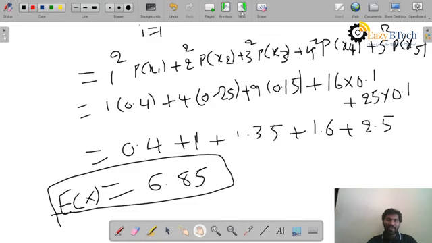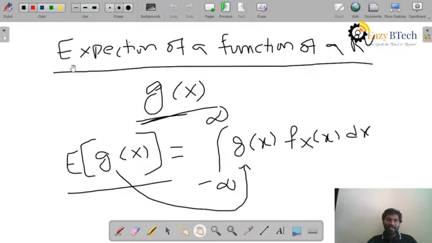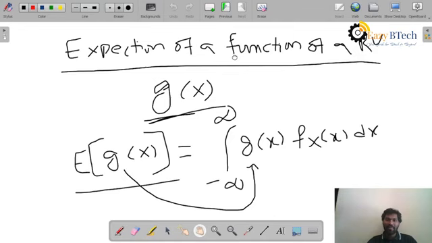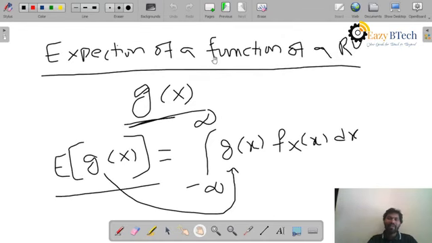The next concept is expectation of a function of a random variable. As the name indicates, you are expressing your random variable in terms of a function. In this case, I am assuming my function is g of x. If you assume your function is g of x, then the expectation of g of x is equal to the integral from minus infinity to infinity of g of x into fx of x dx.